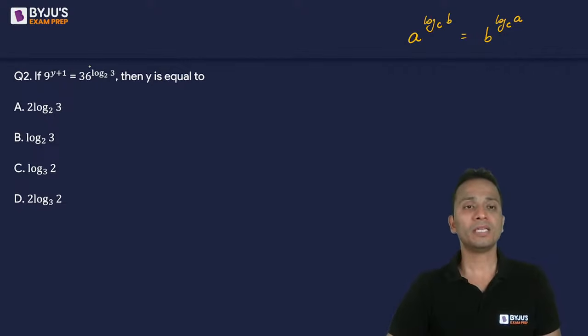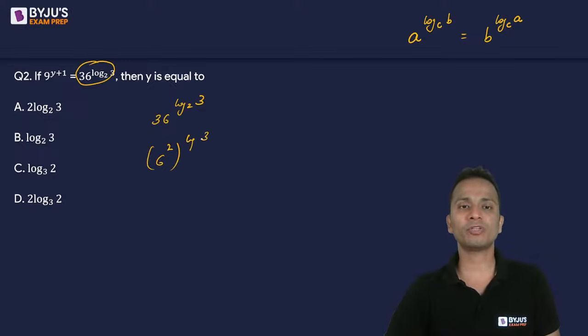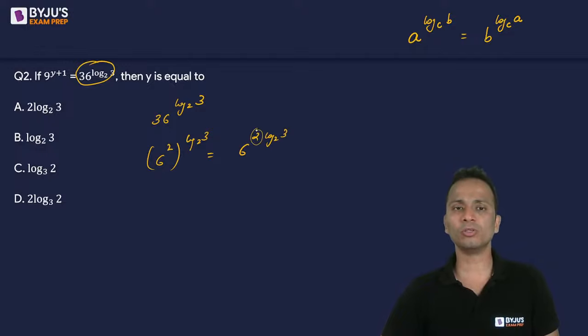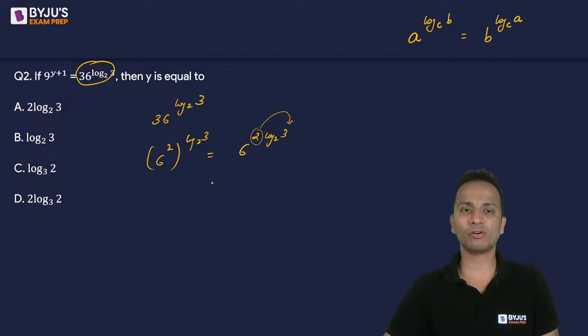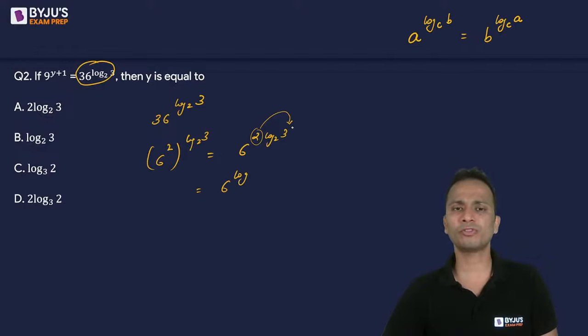All right. Now I will pick up this right hand side, which is 36 raised to the power log of 3 to the base 2. Now 36 can be written as 6 square whole raised to the power log of 3 to the base 2, which can further be written as 6 raised to the power twice of log of 3 to the base 2. Now this 2 will go as the power of 3 and further it can be written as 6 raised to the power log of 3 square, which will become 9 to the base 2.